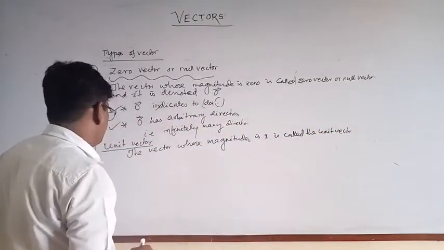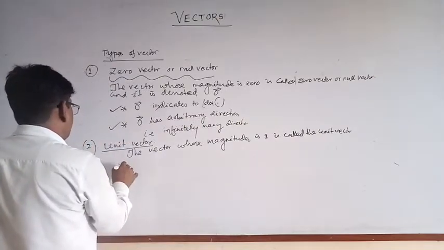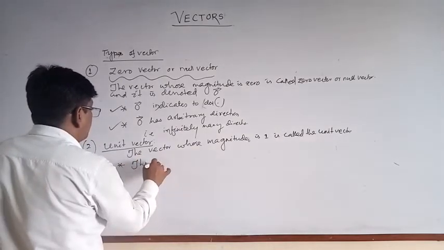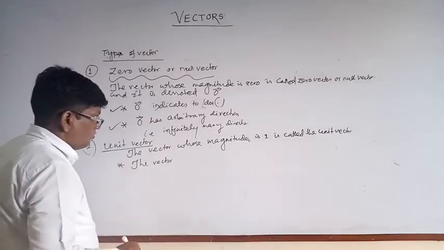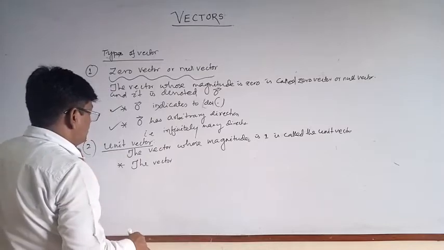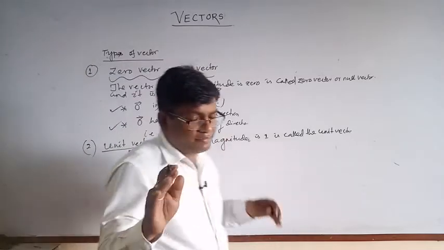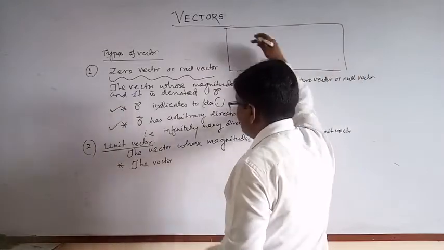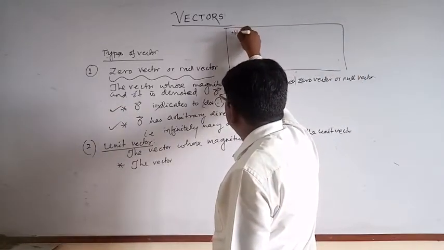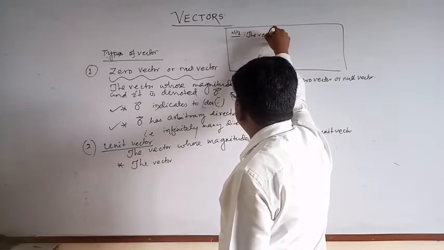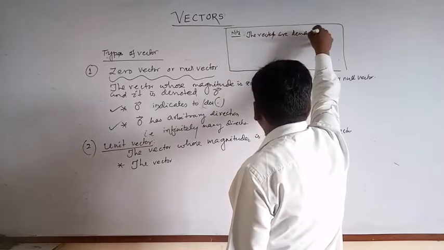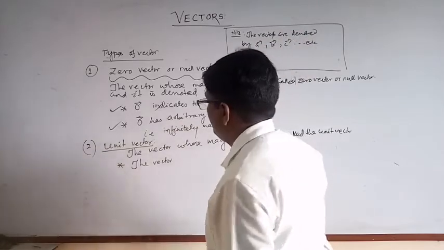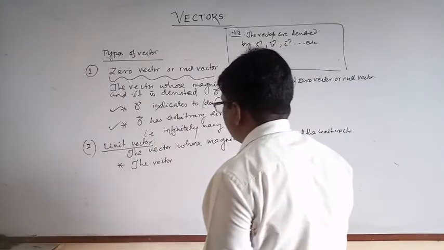Generally, the vectors are denoted by the letters A vector, B vector, C vector, etc. Okay, so the vectors whose magnitude is 1 are called unit vectors.